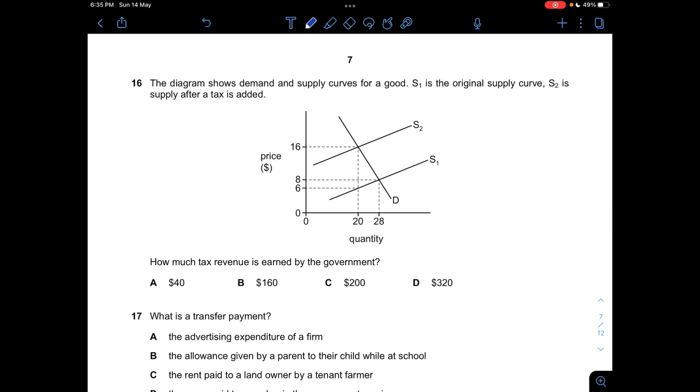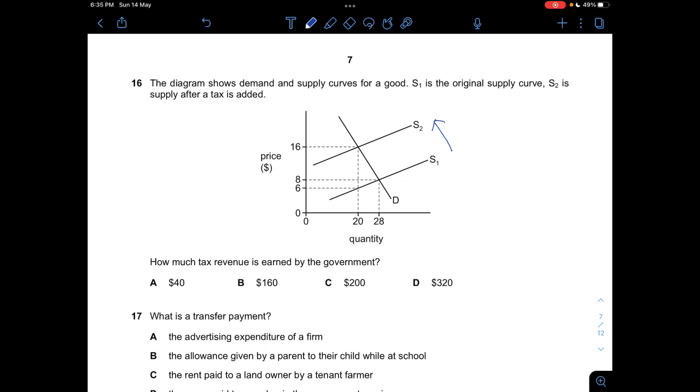Question 16, the diagram shows demand and supply curves for a good. S1 is the original supply curve. S2 is the supply after tax is added. We'll shift to the left. How much tax revenue is earned by the government? So you can see that after the supply curve shifts to S2, the quantity is now at 20 and the price is at $16.